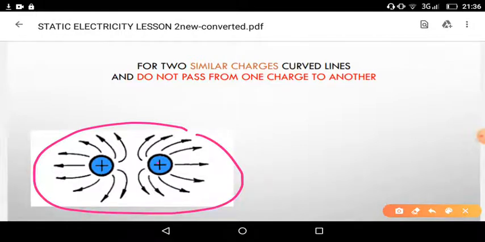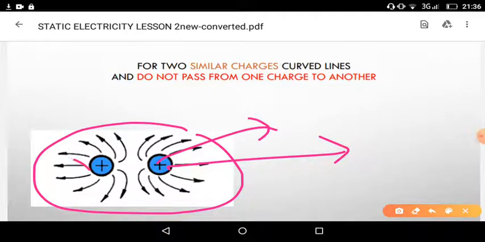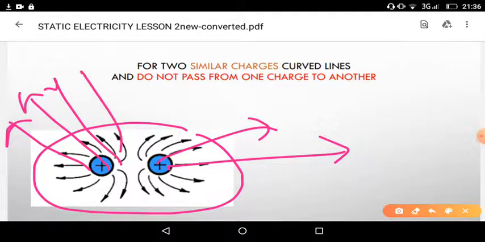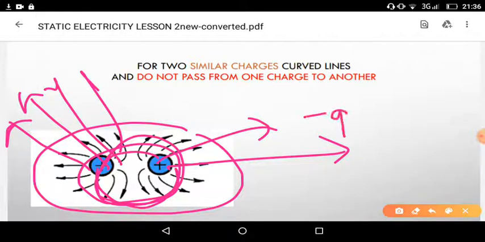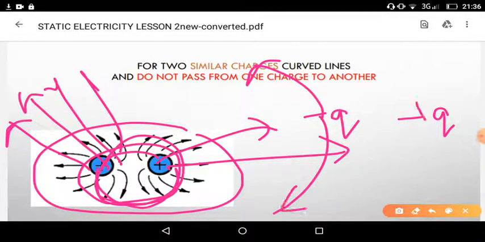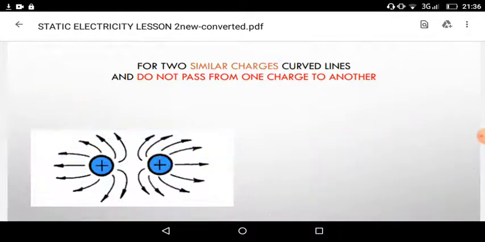For a positive charge, the line is away like this. So for this charge, and for this charge, the line is in this direction. So here no line is flowing from one charge to another charge. We do not see any line flowing from one charge to another. Even if you take negative charges, then lines are flowing like this only. For that negative charge also curved lines, but they do not intersect with each other.